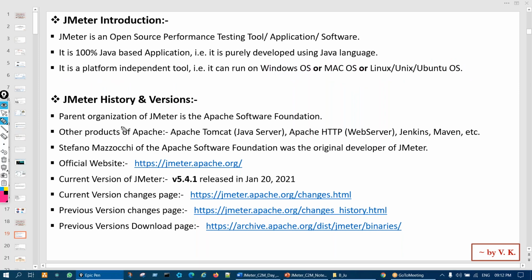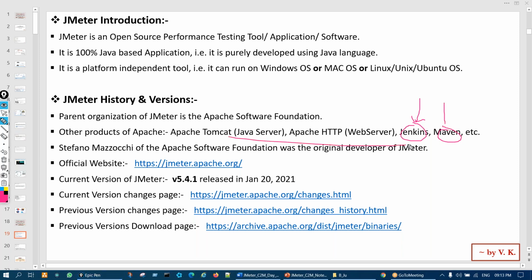Okay, then JMeter history and versions, right? So the parent organization of JMeter is the Apache Software Foundation. Other products that it has given to the IT industry are Apache Tomcat Java server and Apache HTTP for web servers. These are actually servers, right? Tomcat you must have heard of. Then Jenkins, correct? Jenkins, Maven, right?